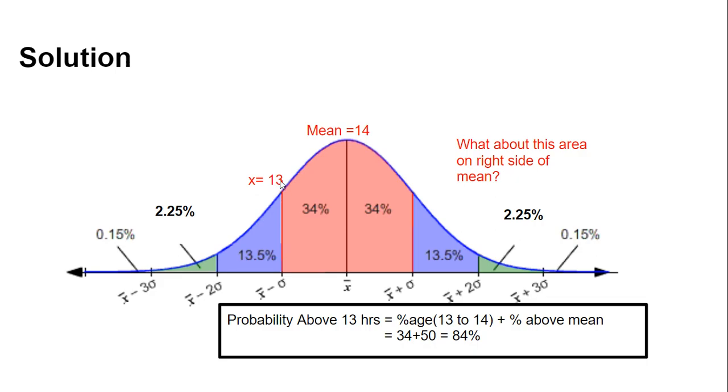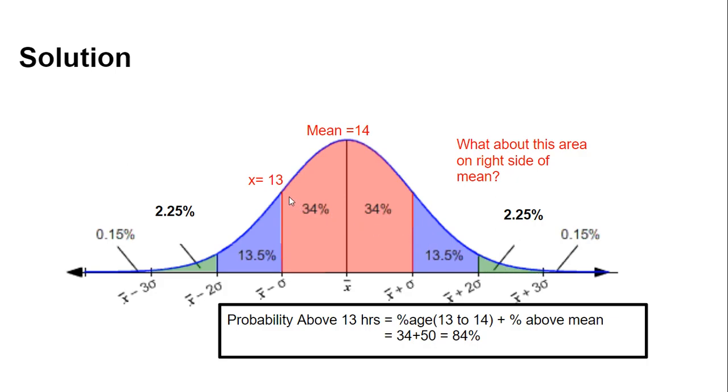Since we are interested only in the cells whose life is greater than 13, the area under this curve will be the solution to our problem.